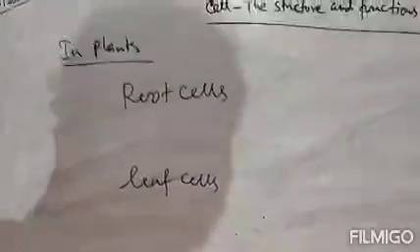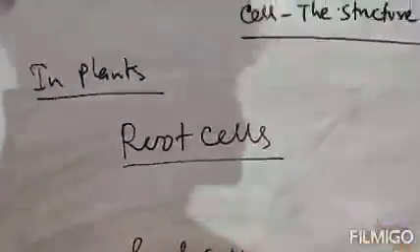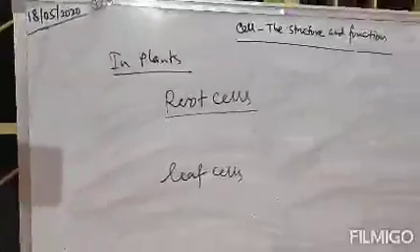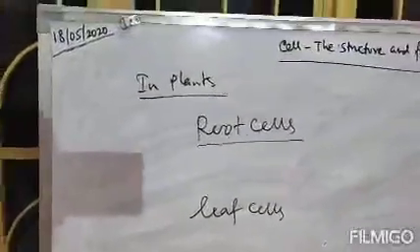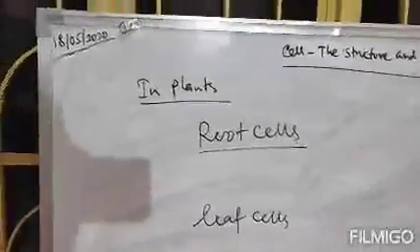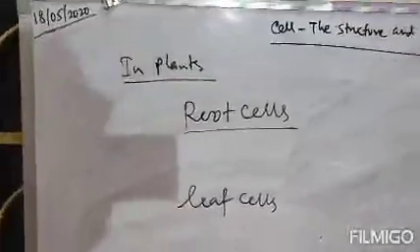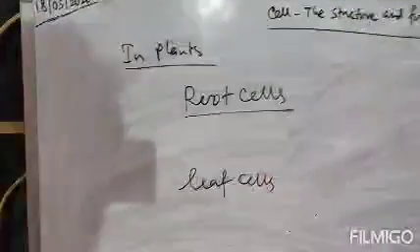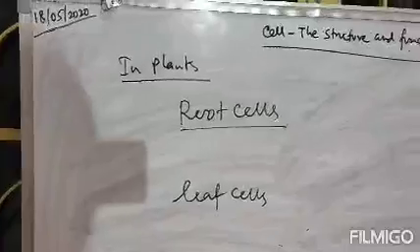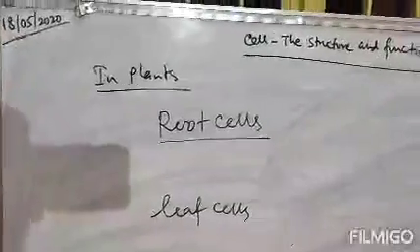So what is the function of root cells? Root cells are present in the roots, and we know that the roots of plants are present under the soil. The function of root cells is to absorb water and minerals from the soil.